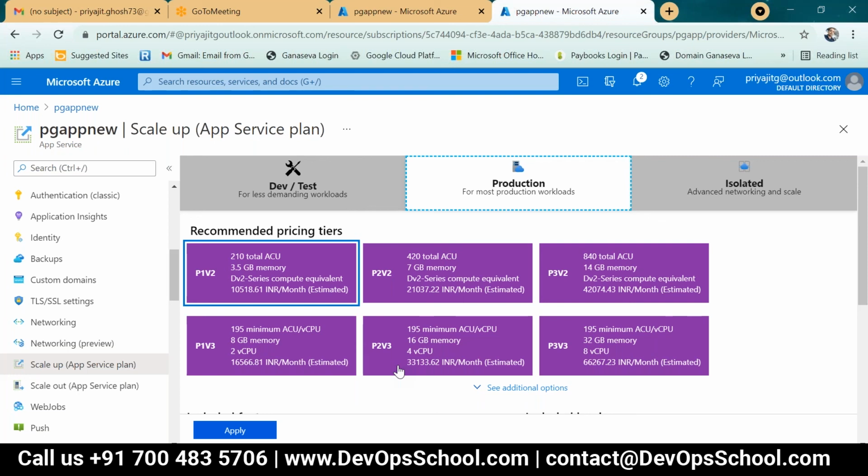Without impacting, this is your plan level, that means you scale up your plan. Say now I am using basic with 1.75 GB memory. You have to create a premium P2 V3 plan with 4 vCPU and 16 GB memory. Then you have to add 200, 300, 2000 apps.